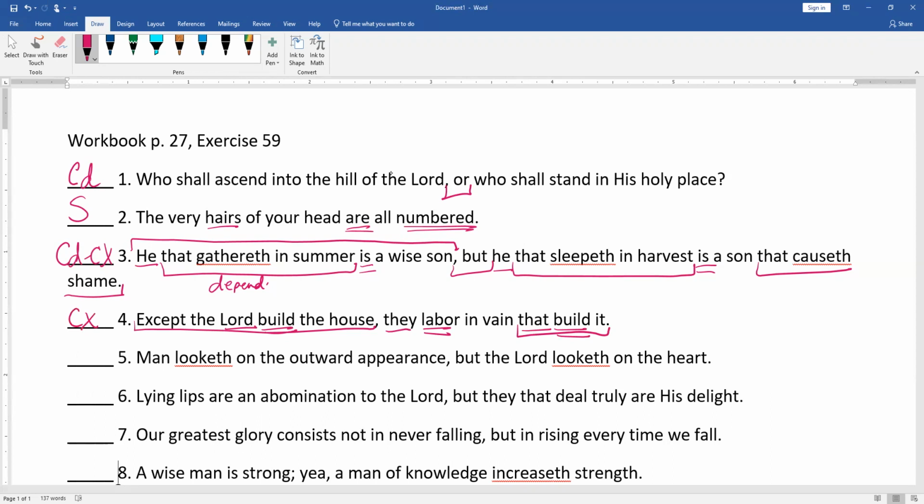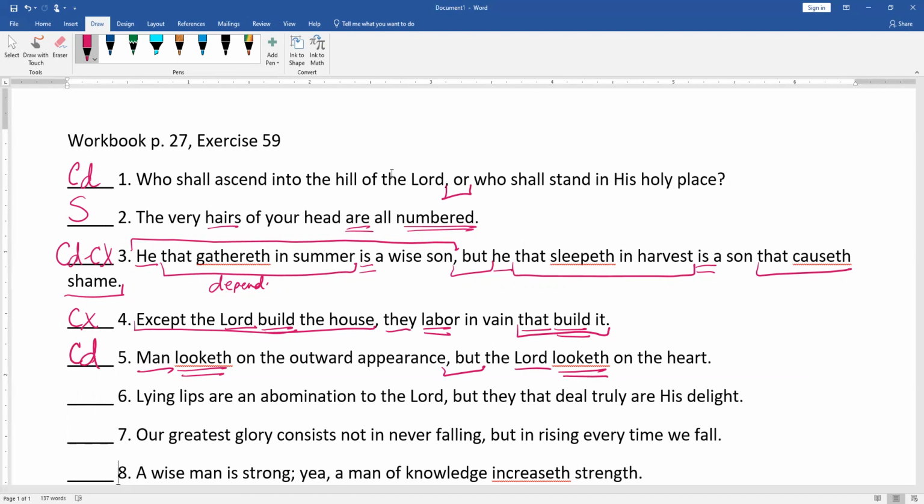All right. Man looketh on the outward appearance, but the Lord looketh on the heart. So we've got subject verb, man looketh on the outward appearance, just a prepositional phrase, no clause. We have a comma and a coordinating conjunction, and the Lord looketh, again, just a prepositional phrase, no dependent clauses, so this is compound.